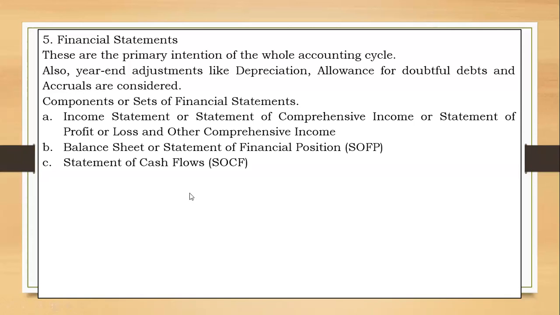And so after this, we go to the statement of changes in equity. Equity equals assets minus liabilities. So we'll need to know how the equity changed from the start of the period to the end of the period. And then you have notes.